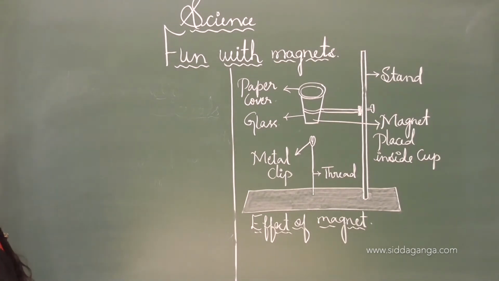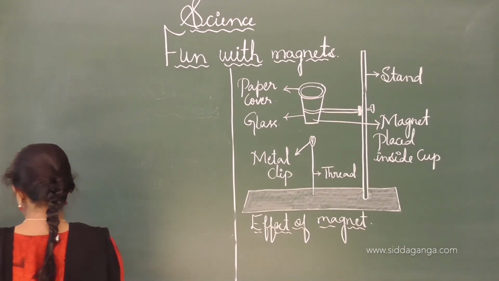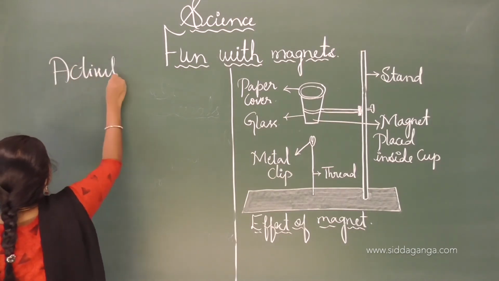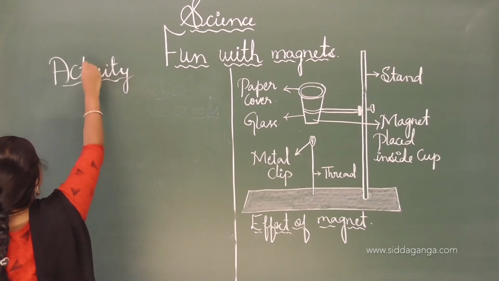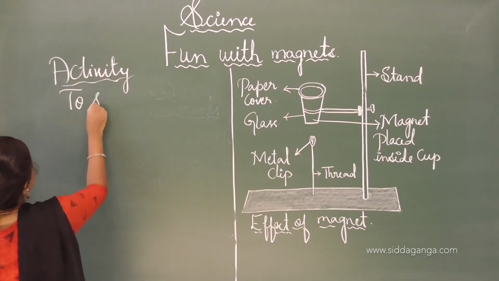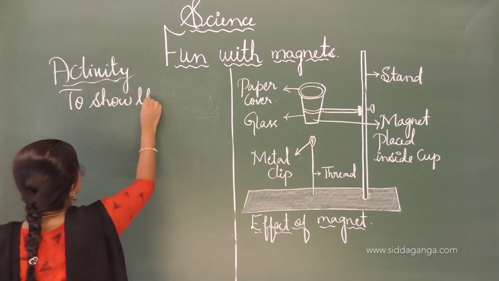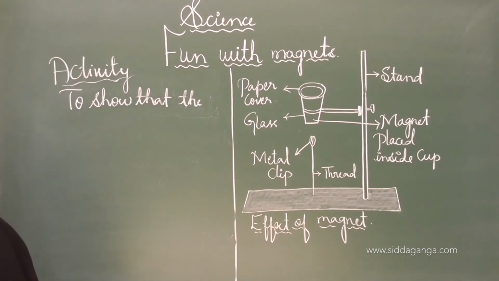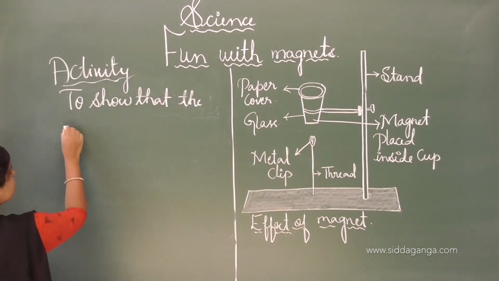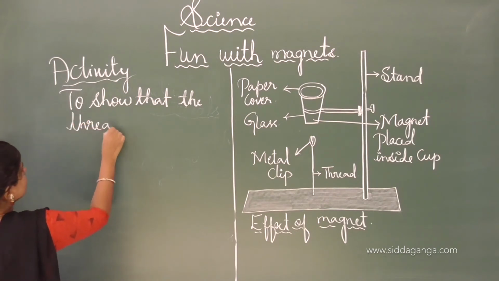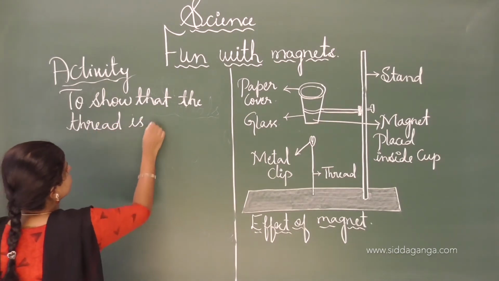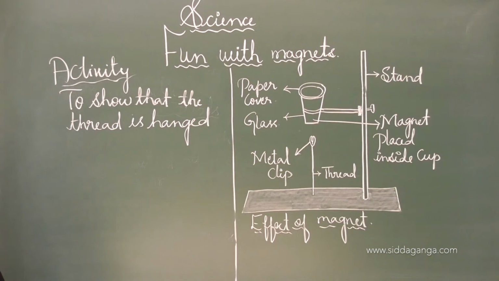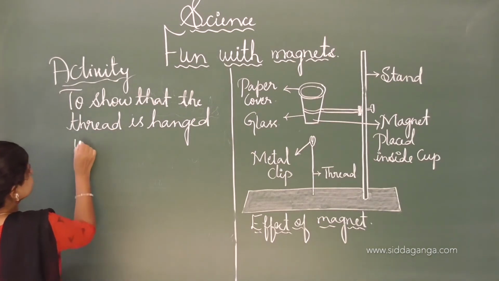The name of the activity is to show that the thread is hanged without any support.